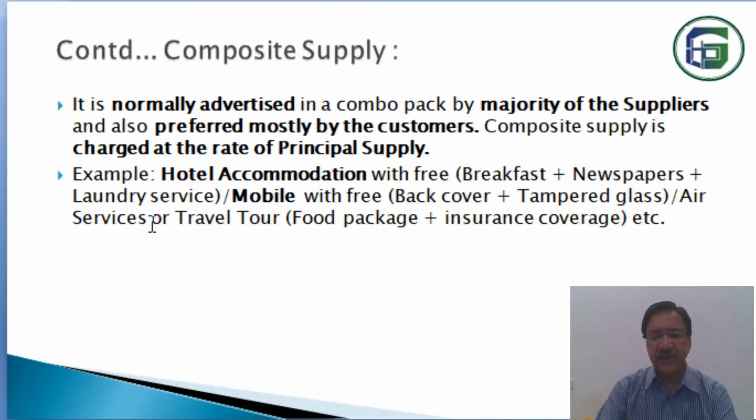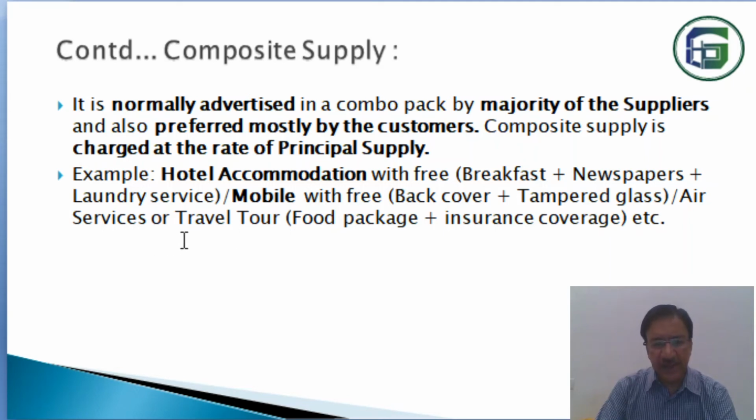Again, air service. In case of air travel, you see that a food package is given, and insurance coverage is there. So along with the air ticket, these are ancillary supplies. Again with a travel tour, suppose you make a pilgrimage tour for a few days. In that case, your travel tour is the main supply. Along with the tour, they will say that your food package is free. You will get free fooding, and they can also provide you free accommodation, and they can give you the insurance coverage also. So these are additional or ancillary supplies which are provided to you.